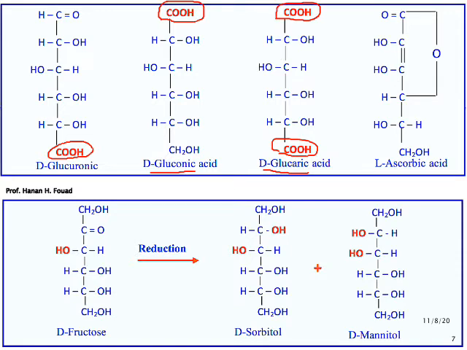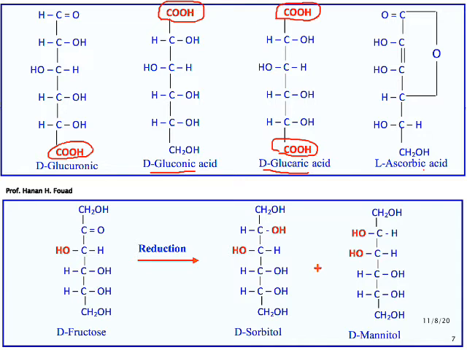Ascorbic acid, you don't need to know the formula, and you don't need to know from which sugar ascorbic acid is derived, but you should memorize that ascorbic acid, that is vitamin C, is a monosaccharide derivative. It is a sugar acid. These are the first type of derivatives, which are sugar acids.